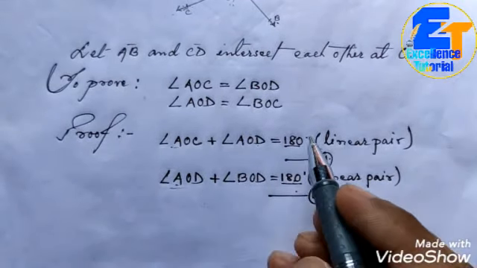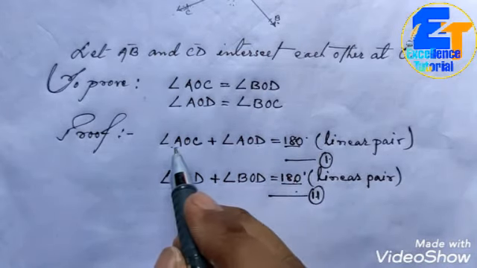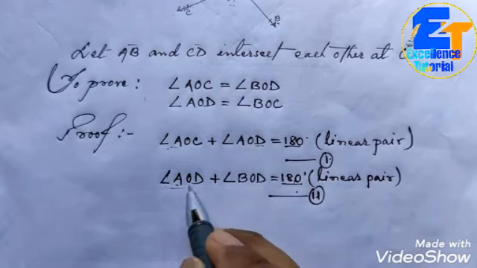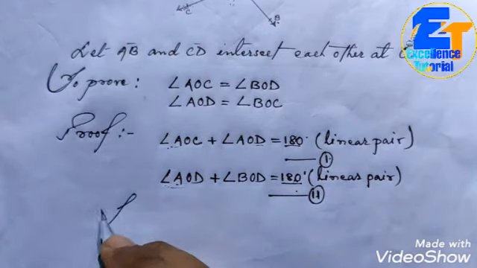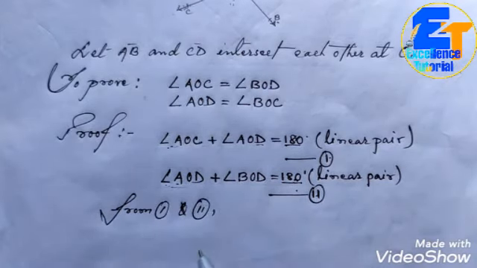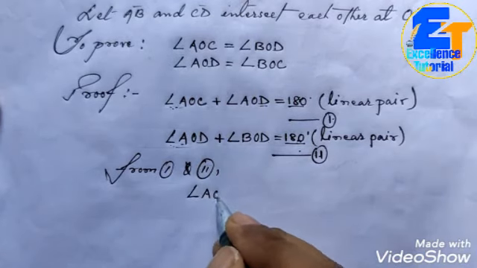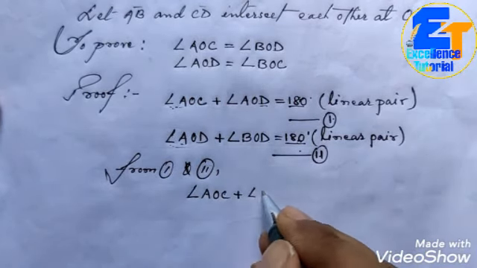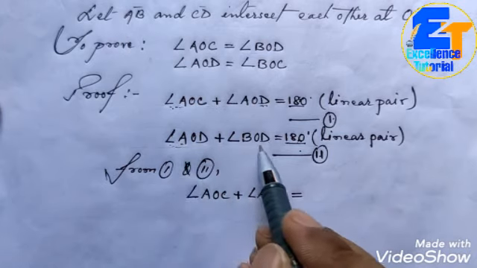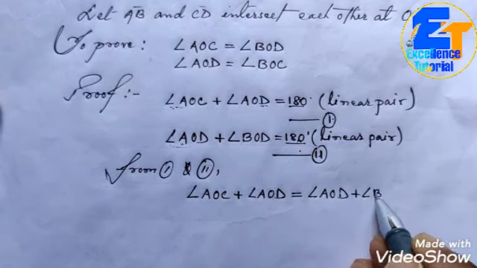So from equations 1 and 2, angle AOC plus angle AOD equals angle AOD plus angle BOD.